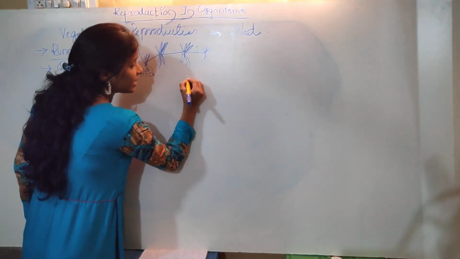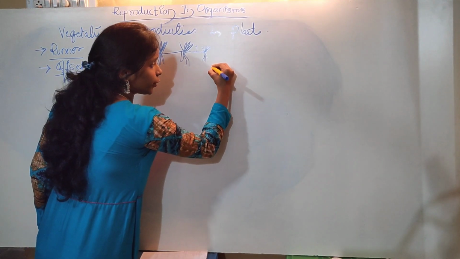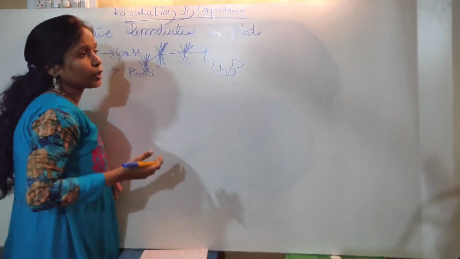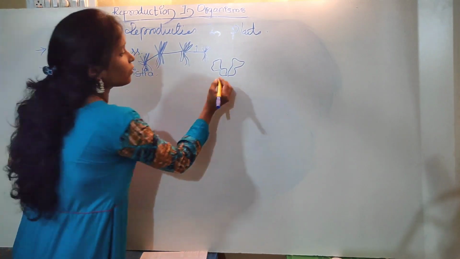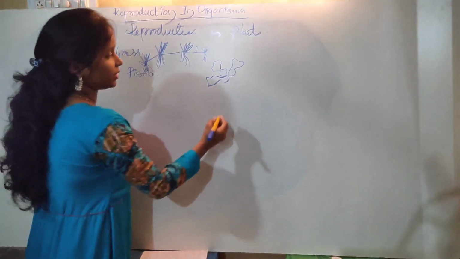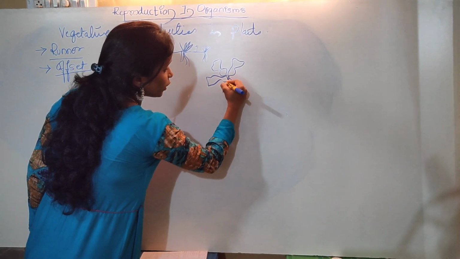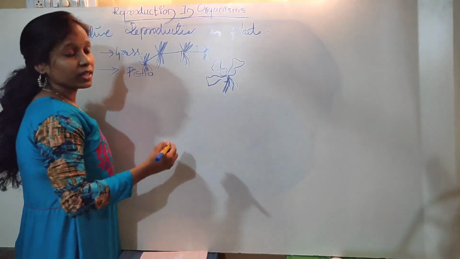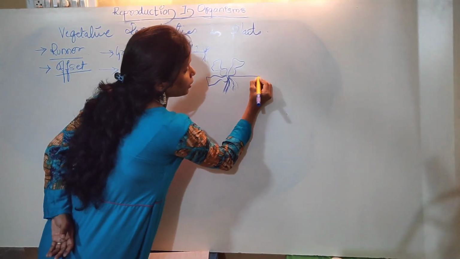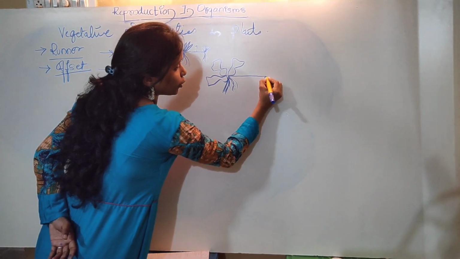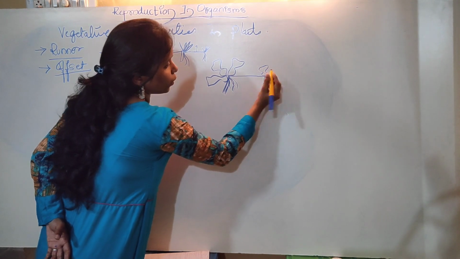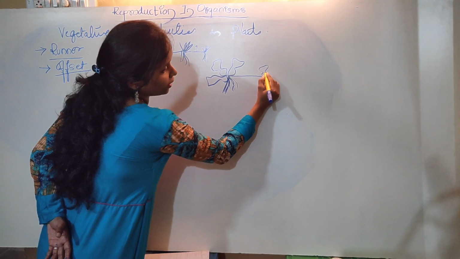This Pistia plant has a very swollen petiole. Why the swollen petiole? In order to keep buoyancy, so that it can float on the water. The petiole is the stalk of the leaf. Okay, and at the nodal region, it also gives rise to root-like structures. Here it is going to give rise to a small offset. On coming in contact at some distance, it gives rise to a root on the lower side and a shoot. This is a leaf, this is the swollen petiole, and this is a leaf.